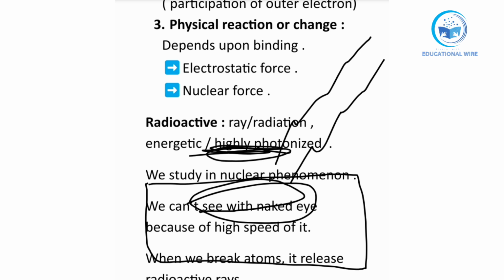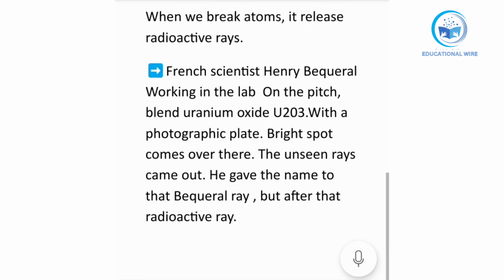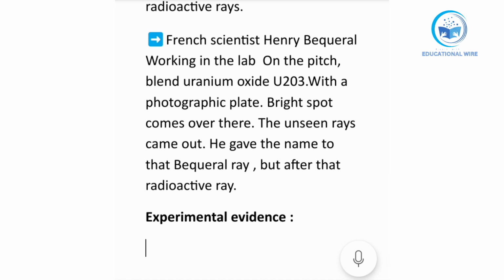Then at that time he gave that ray the name Becquerel ray. But after that, when he searched more about it, he gave it another name. That name is radioactive ray. Okay, now after that, one point remains, that is the experimental evidence. Let me show the experimental evidence. What is the experimental evidence of his?